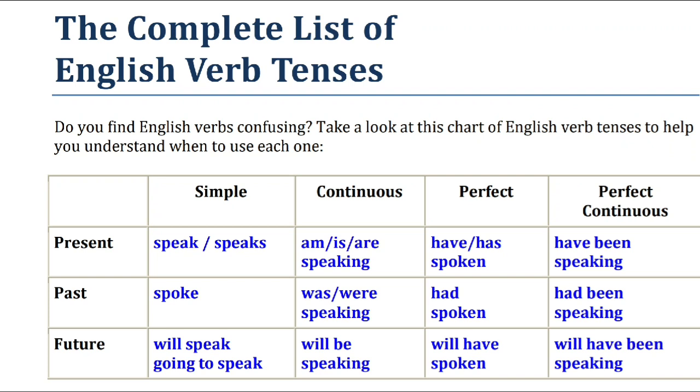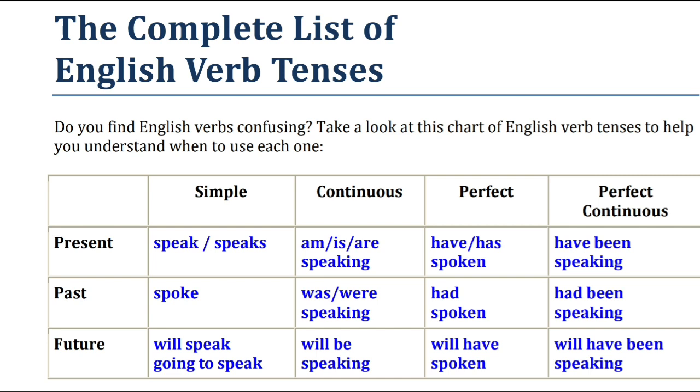And in future also the same. In simple it is will speak, going to speak, means I will speak or I am going to speak, like that. Or they will speak, they are going to speak. Or in continuous, they will be speaking, I will be speaking. In perfect, I will have spoken, you would have spoken. And in perfect continuous, I will have been speaking, they will have been speaking, like that. You can continue. It is the complete list of English verb tenses.